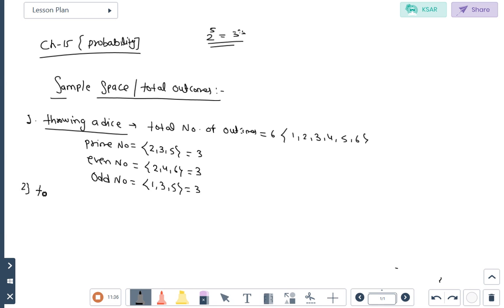Next, if we are throwing 2 dice together, then the total number of outcomes is 36. How will we find the total number of outcomes? These are 36.